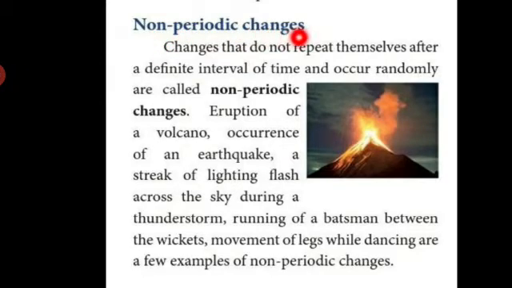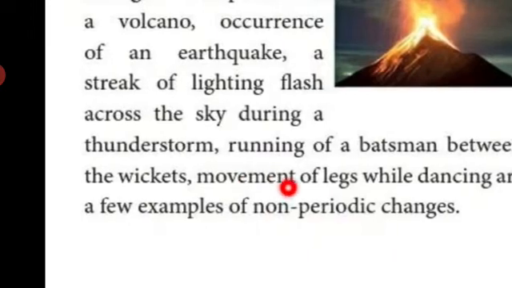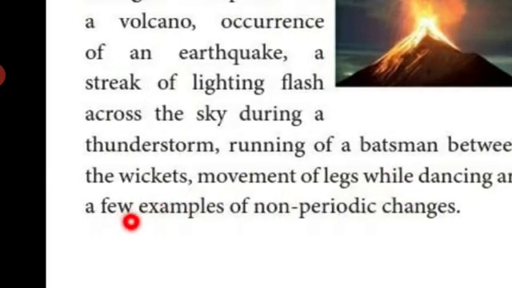Changes that do not repeat themselves after a definite interval of time and occur randomly are called non-periodic changes. Eruption of a volcano, occurrence of an earthquake, a streak of lightning flash across the sky during a thunderstorm, running of a batsman between the wickets, and movement of legs while dancing are a few examples of non-periodic changes.